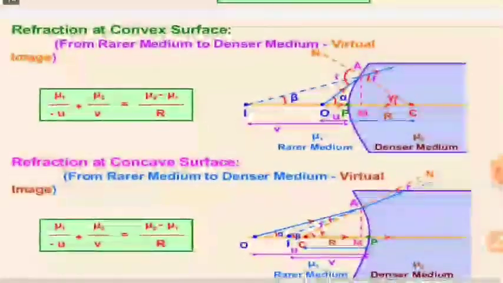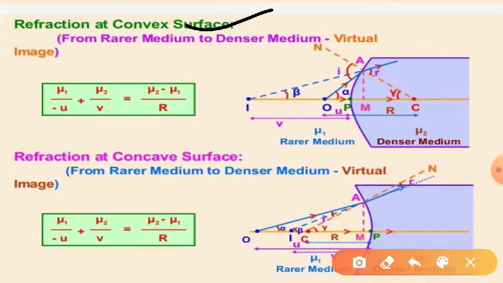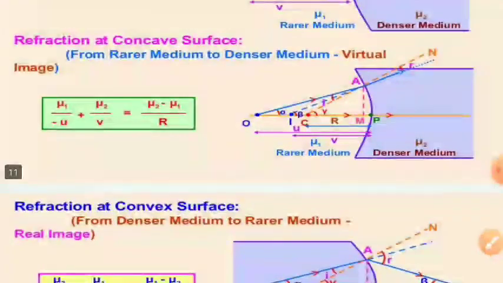The same formula can be derived by using refraction at a convex surface. You will get the same result. Here the image formed is virtual. In the earlier case the image formed is real. Here it is virtual. We get the same result. And for refraction at a concave surface, proceeding in a similar manner, we can derive it and we come to know that the result is the same.